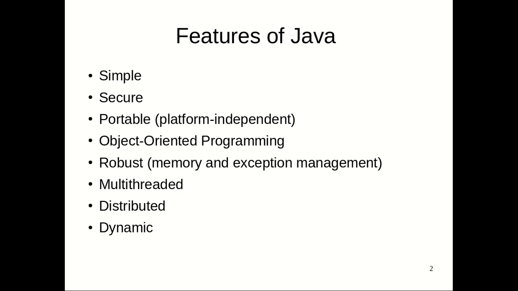The common term used for this object code is bytecode. In a normal programming language, the object code generated can run only on that machine; it is machine dependent, whereas the Java compiler generates an intermediate code which is machine independent. That makes it platform independent.